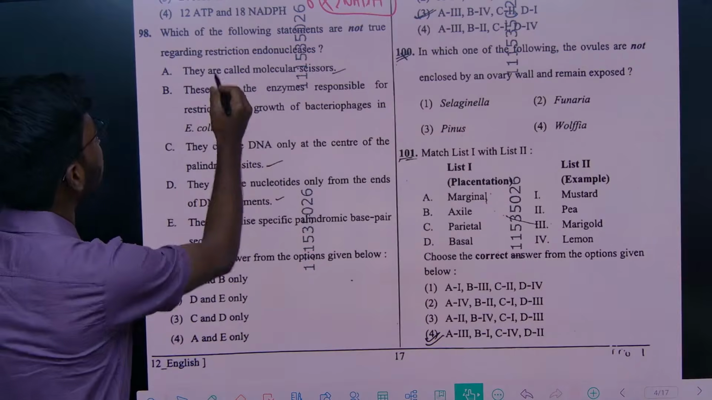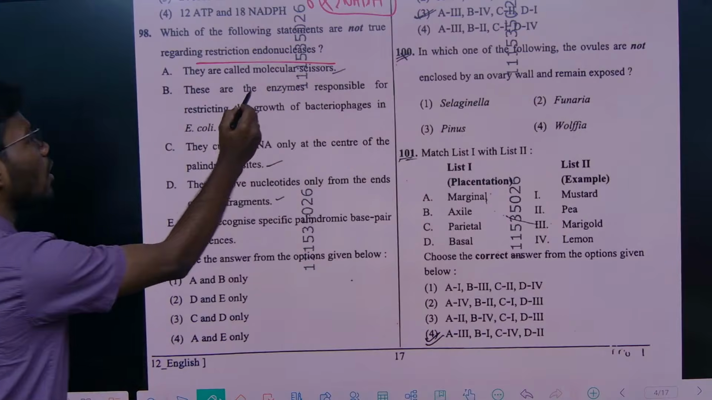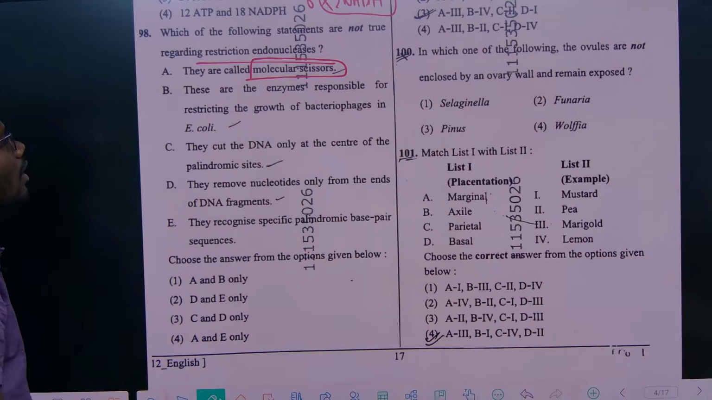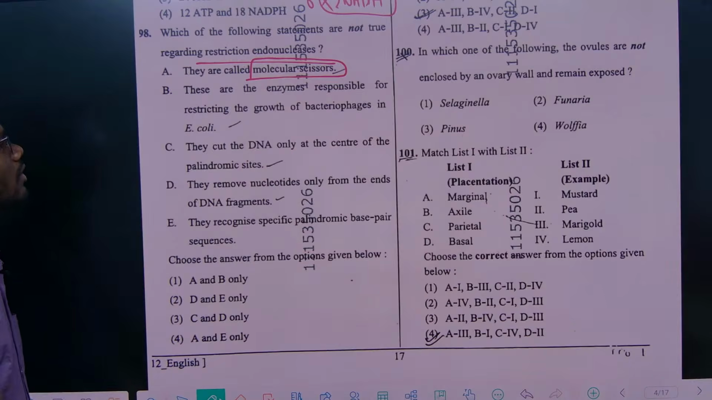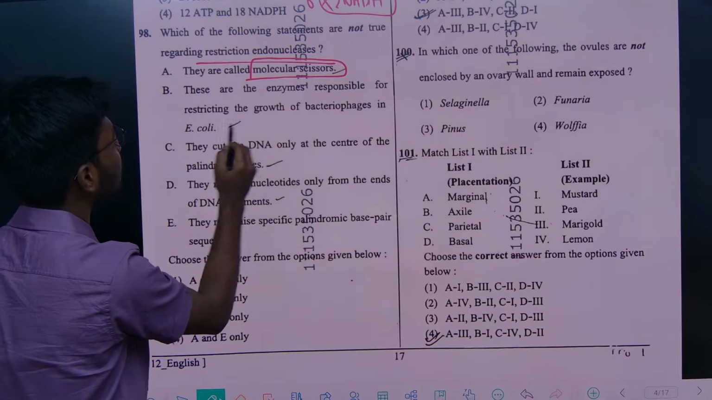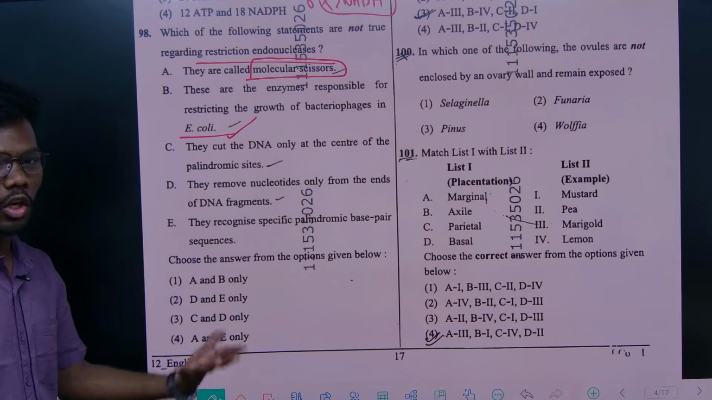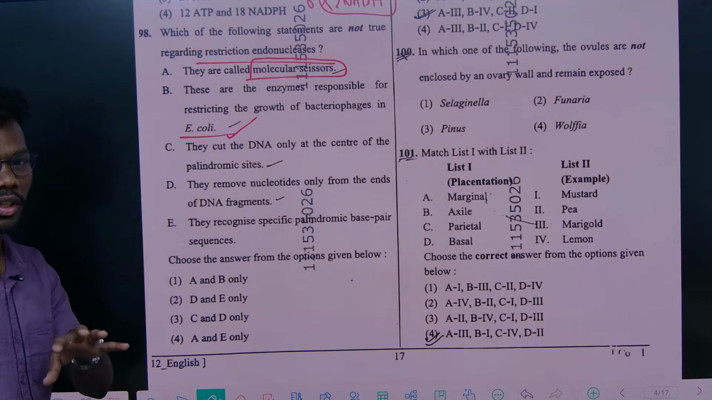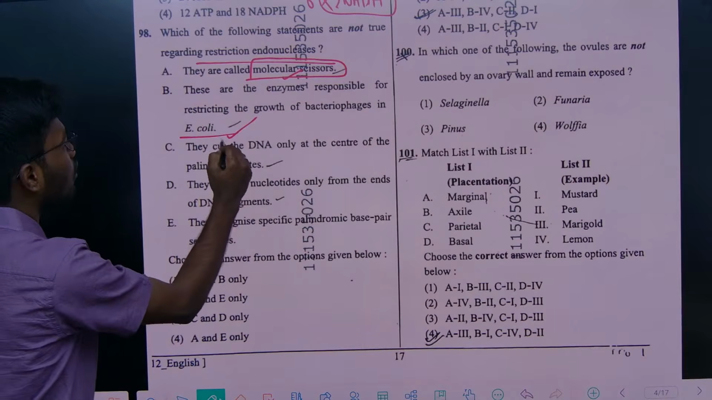The concept is about restriction endonucleases, right? These are also called molecular scissors. We know, right, these are restriction endonucleases because they are cutting the DNA inside the DNA. So that's why it's called molecular scissors. And these are the enzymes responsible for restricting the growth of bacteriophages in E. coli. The right answer, that is the natural phenomenon occurring in E. coli. So we took that phenomenon and applied it in our genetic engineering. So that's why these are called molecular scissors, and this option is also right.